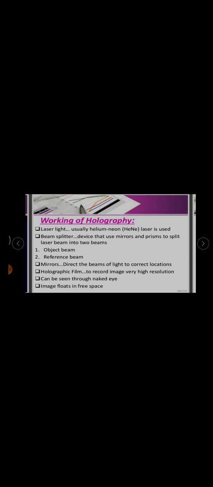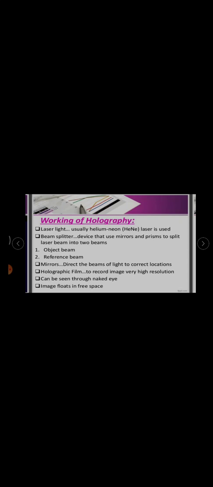Working of holography. Laser light: usually the helium neon laser is used because it gives a continuous output. Beam splitter: a device that uses mirrors and prisms to split the laser beam into two beams. One is the object beam and the other one is the reference beam.